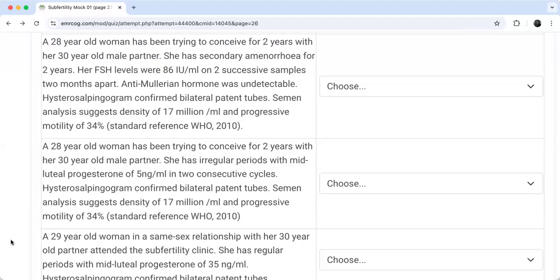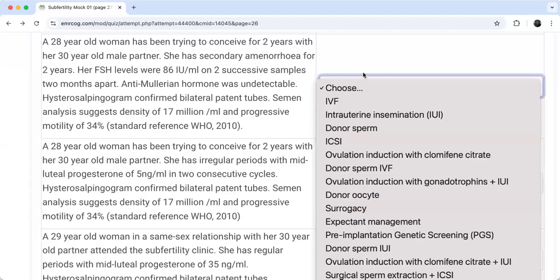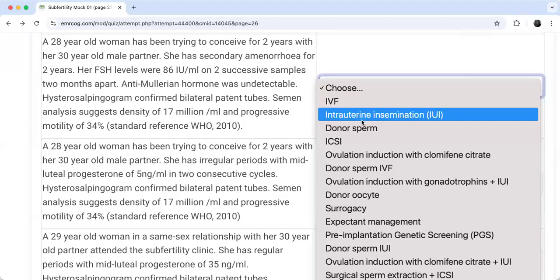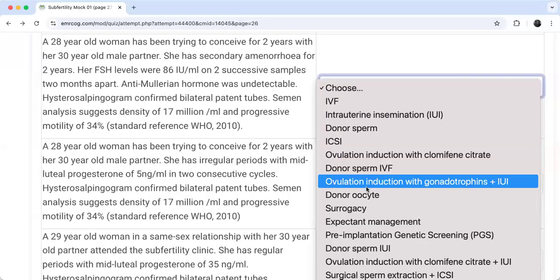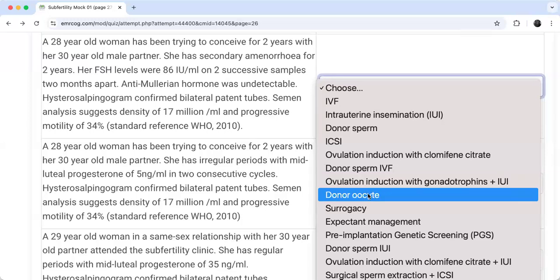Yes. So let's have a look here at the options. What could be the suitable option? And I'll comment on your answers now. Okay, but let me go to the options. Which option has donor egg in it? So one option has donor oocyte, right? Okay, that's good. So this might be my answer. Yes, but let's see what else.